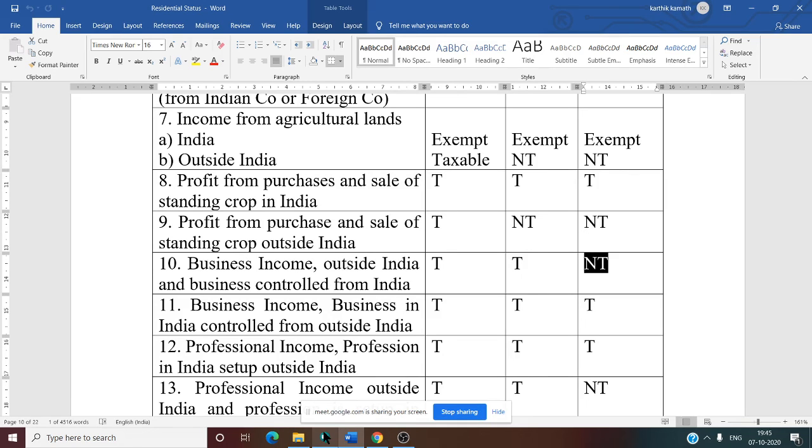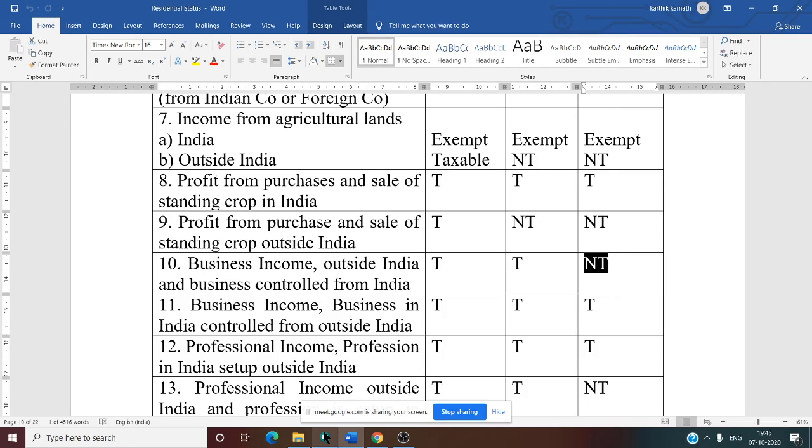Control outside India, all three taxed. Now professional income, profession in India, set up outside India. In India again, all three taxed. 13th one, professional income outside India, profession set up in India. Now this is the case of the third case. Controlled from India and income received outside India, that is why first two only, OR and NOR. The remaining is not taxed.